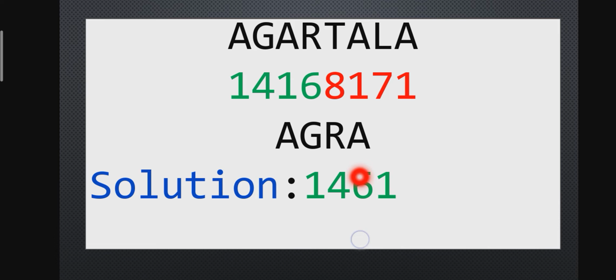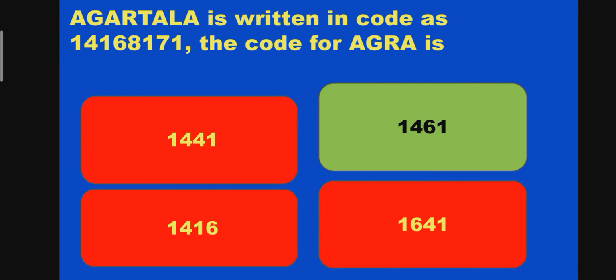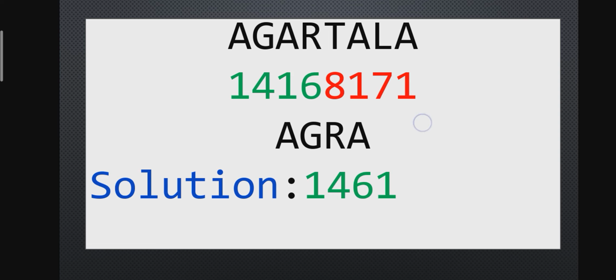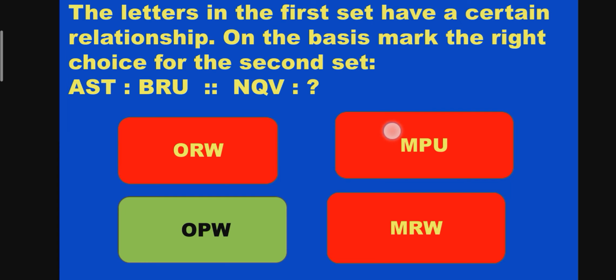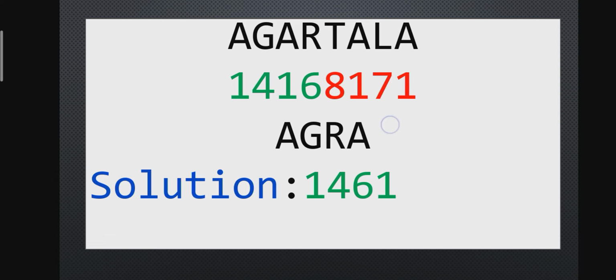We need to read properly, understand, read it twice, how it is coded. So I am reading twice. Here every alphabet A is 1. So I understood that A is 1, G is 4, R is 6.